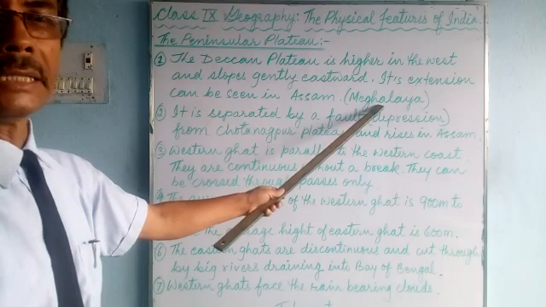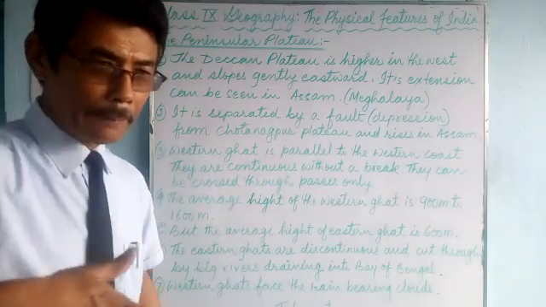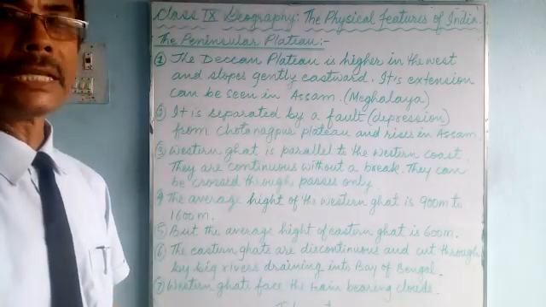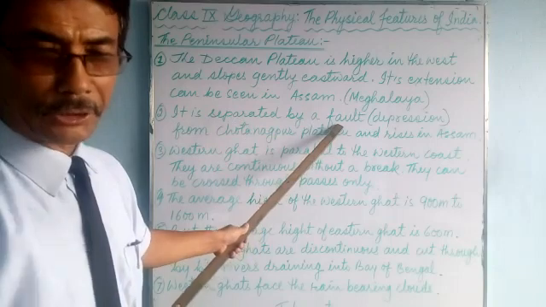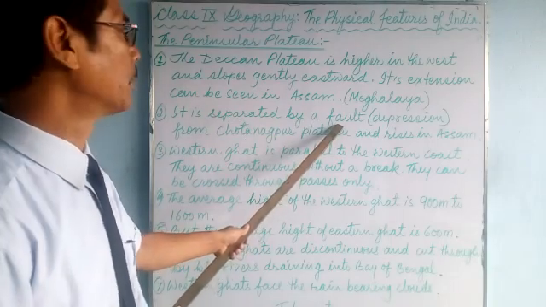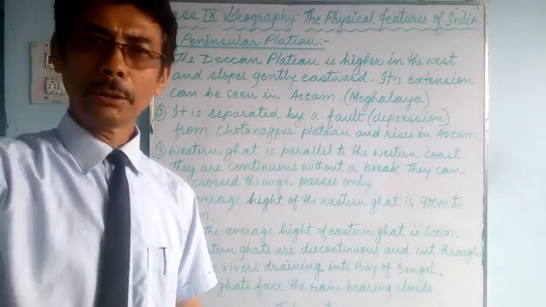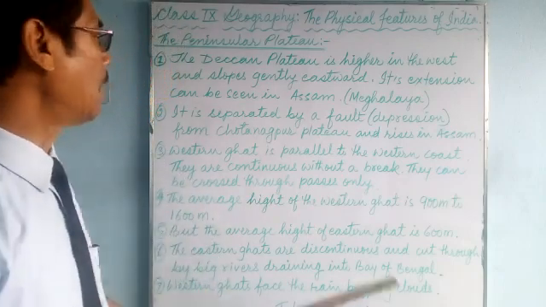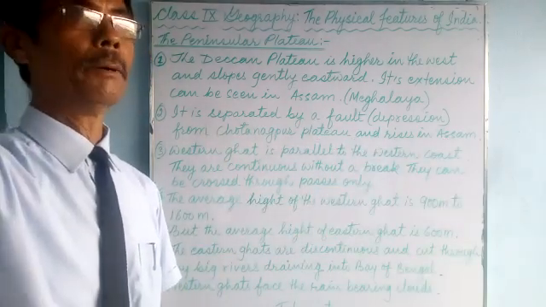Garo, Jaintia and Khasi hills are part of the Deccan Plateau, but it is not seen in between due to depression. The plateau has gone down under the ground and it has come up in Assam, that is in Meghalaya. So it is separated by a fault. That's called a fault, depression. The low lying area is called a fault. From Chotanagpur Plateau, the plateau has gone underground and emerged in Assam, and it comes up above the ground in Assam.